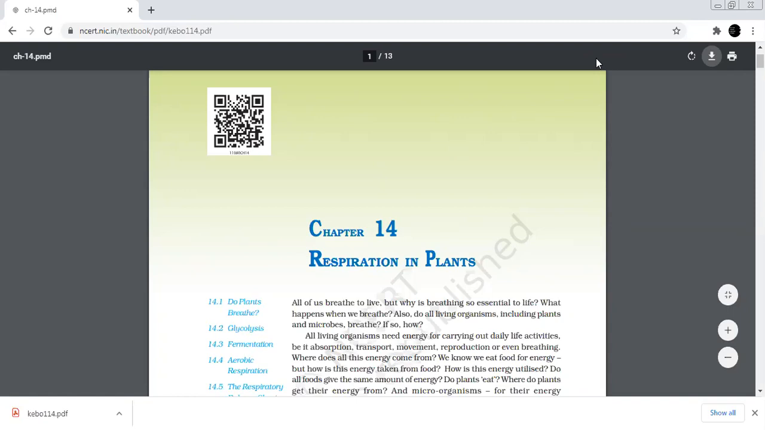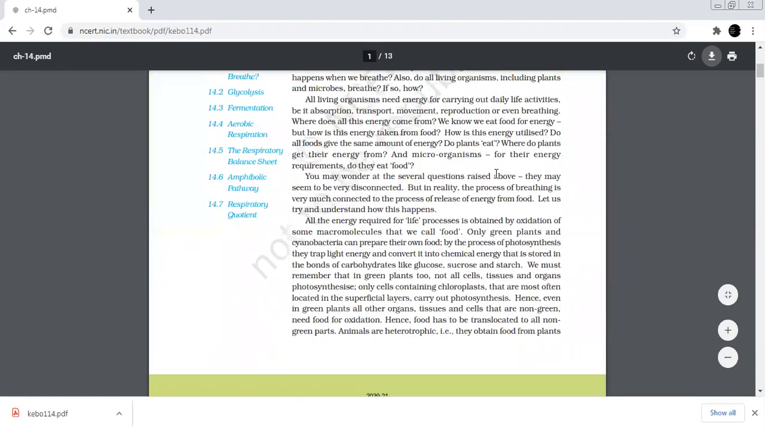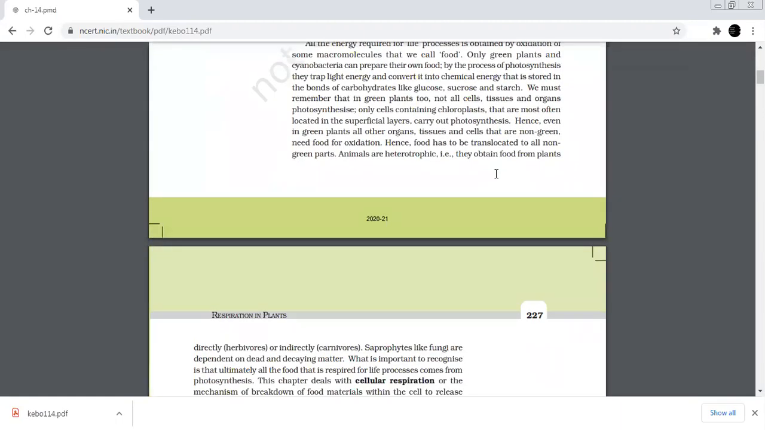In this chapter, we are going to deal with how energy is produced through a biological process, which is called cellular respiration. Let us start. We eat food in order to obtain energy. The food we eat is in the form of macromolecules, and it is oxidized to fulfill the energy requirement of our body for carrying out all the basic life processes.